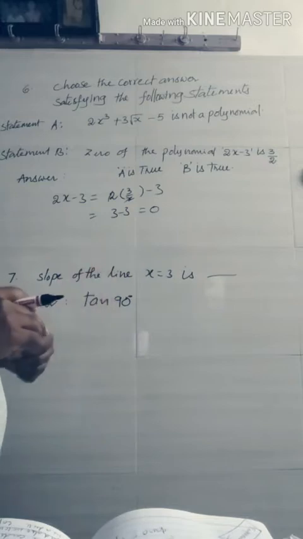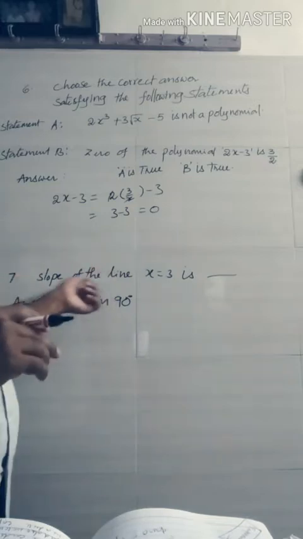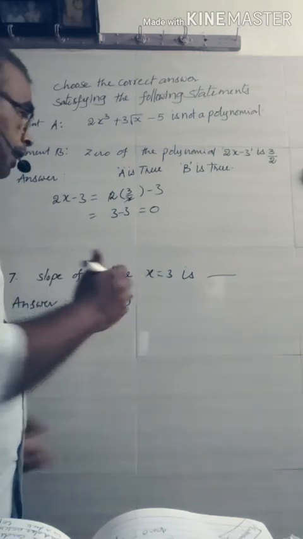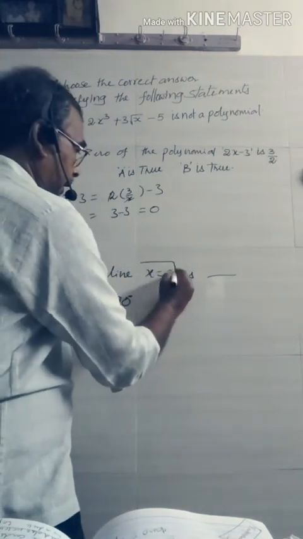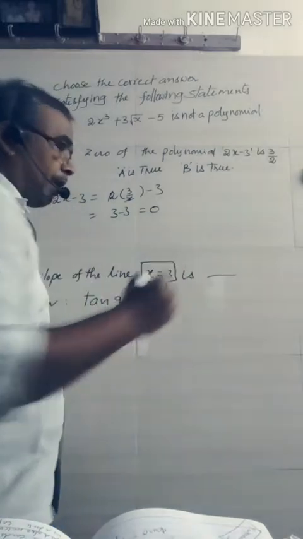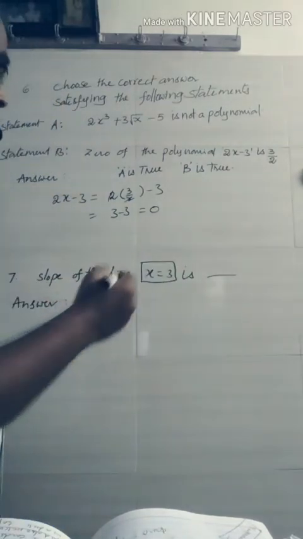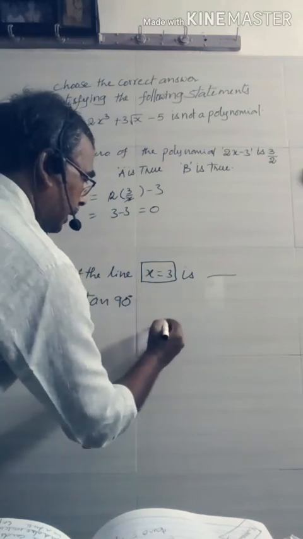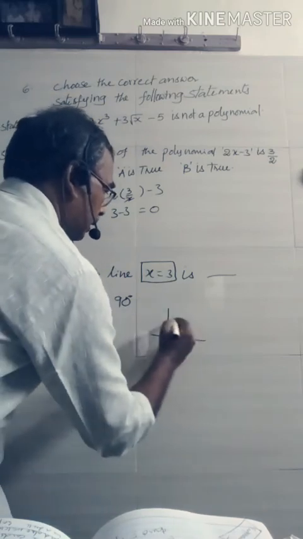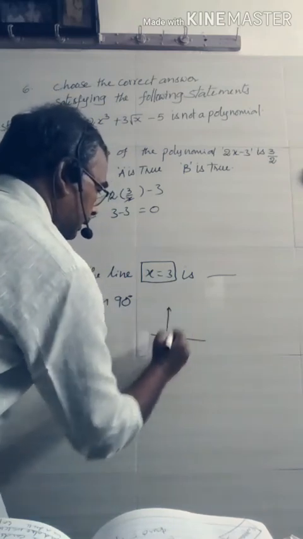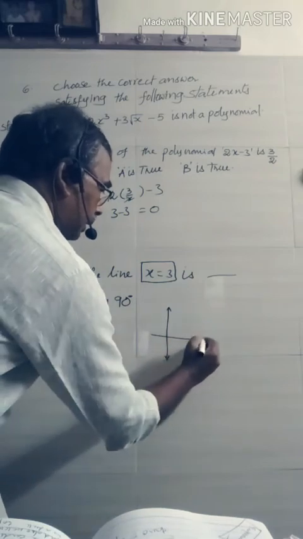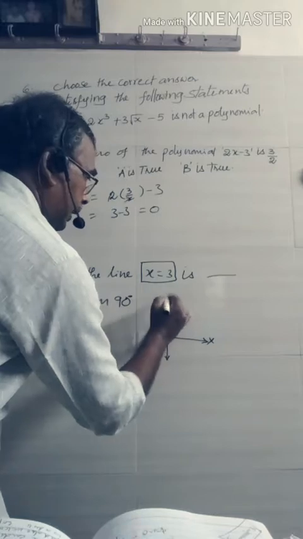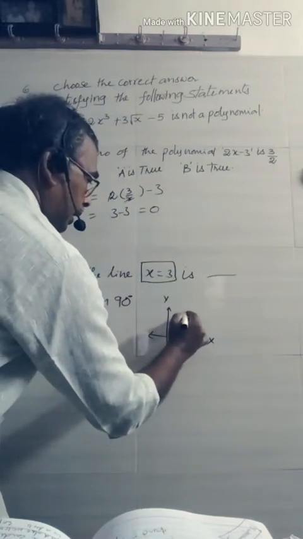Slope. Already you know what is slope. Slope of the line x is equal to 3. You may think x is equal to 3. What type of line does it represent on a graph? Simply we can say we get x is equal to 3 like this. This is the y-axis. This is the x-axis. We get x is equal to 3.